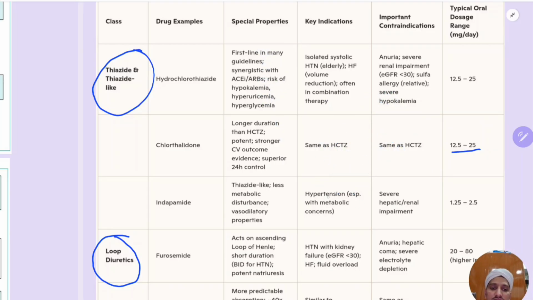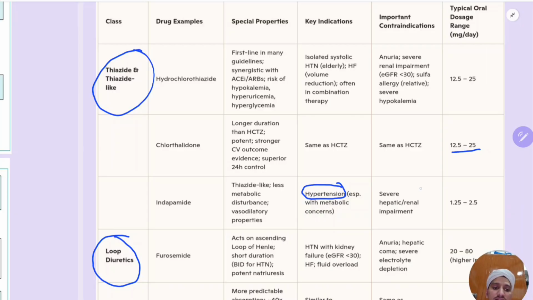What are the key indications? Again, it is hypertension, especially with metabolic concerns. For example, in patients with diabetes, they already have metabolic disturbances. For patients with hypertension with metabolic concerns, prefer indapamide. For example, hypertension with diabetes, hypertension with dyslipidemia, or hypertension with hypothyroidism. In these patients you can give indapamide, so you will not have metabolic concerns.